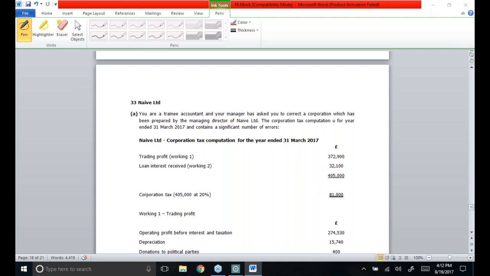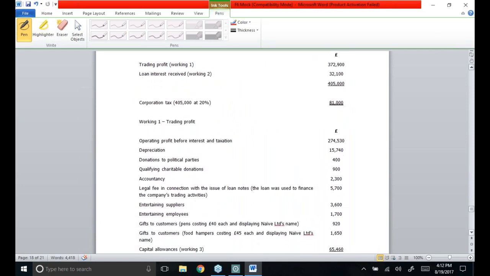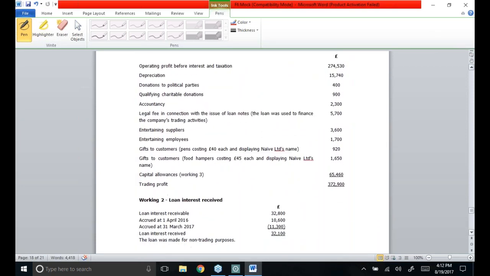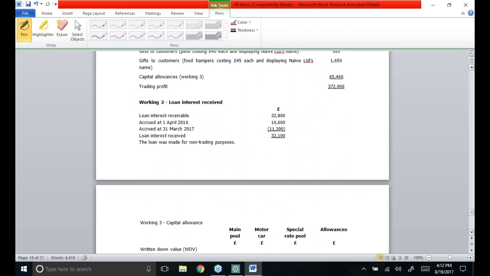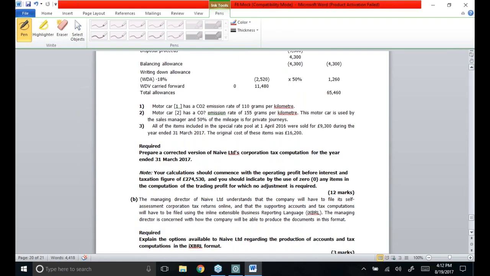You are a trainee accountant and your manager has asked you to correct a corporation tax computation which has been prepared by the managing director of NAVE Limited. The corporation tax liability is given for you which contains significant errors. Here is the corporation tax figure which has been computed.